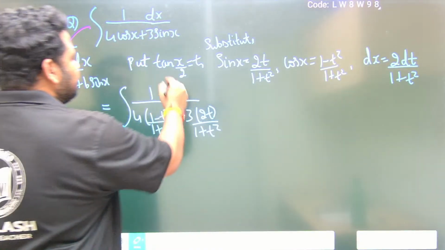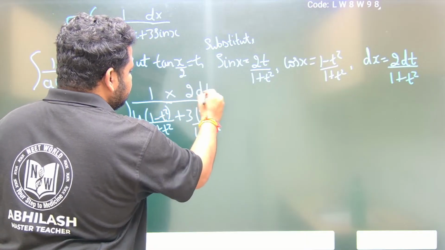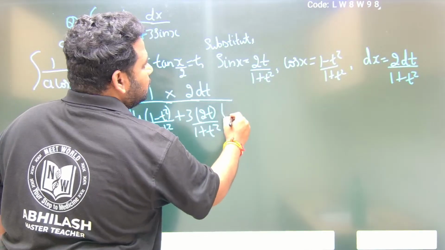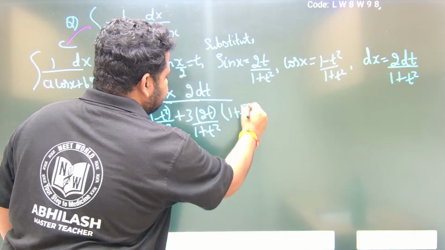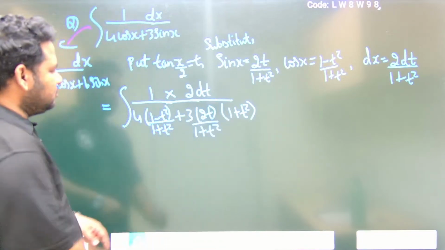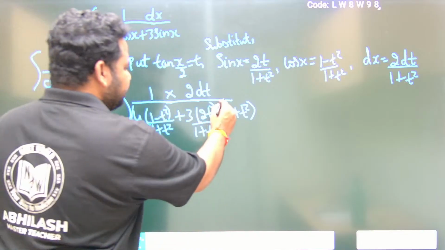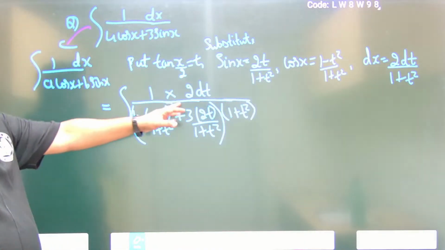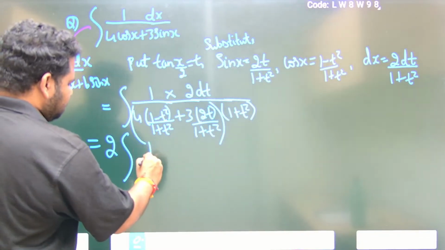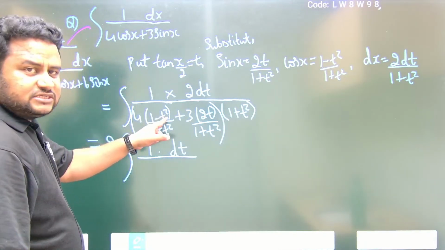Instead of dx, I should write 2 dt by 1 plus t square. So 2 dt into 1 plus t square, this entire thing within the bracket by 1 plus t square, and the 1 plus t square cancels. Now next, I will bring the constant 2 outside. This will become 2 times the integral of 1 into dt divided by 4 into 1 minus t square. I can write it as what?